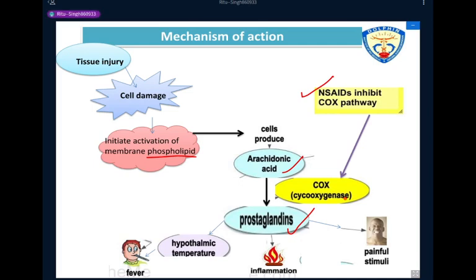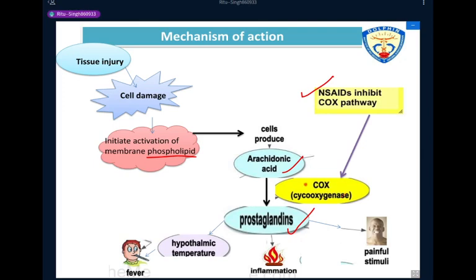So the main mechanism of action of non-steroidal anti-inflammatory drugs is the inhibition of this enzyme, cyclooxygenase enzyme. This COX enzyme is required to convert arachidonic acid into prostaglandin.